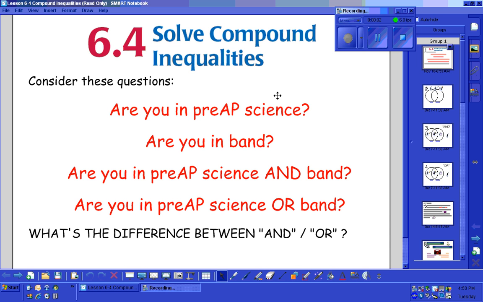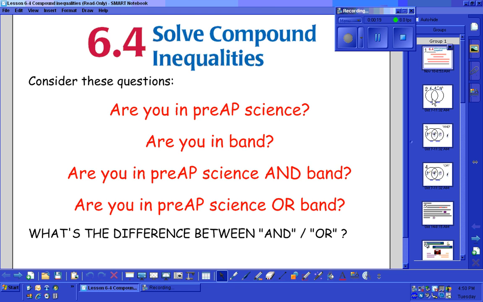Lesson 6.4, Compound Inequalities. Start by considering these questions. Are you in pre-AP Science? Are you in band? Are you in pre-AP Science and band? Are you in pre-AP Science or band? And what's the difference between and or?